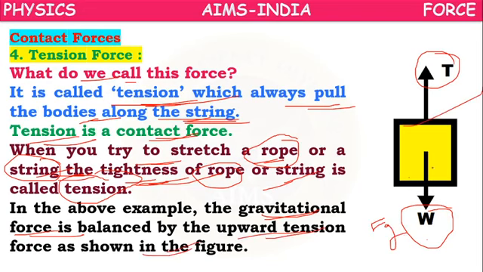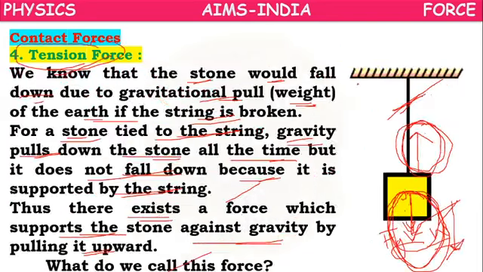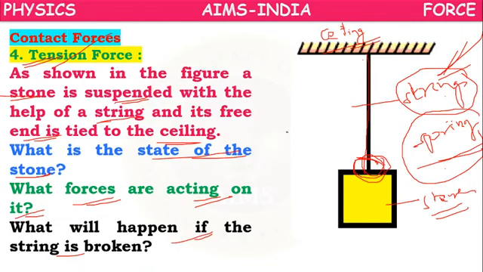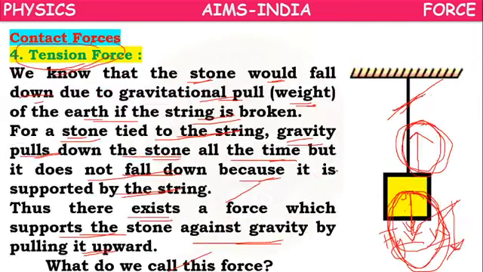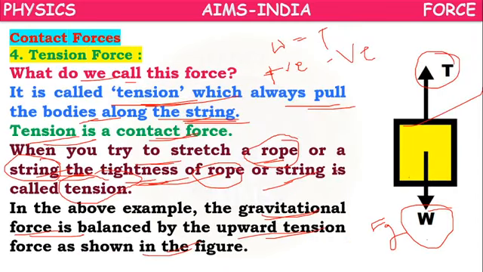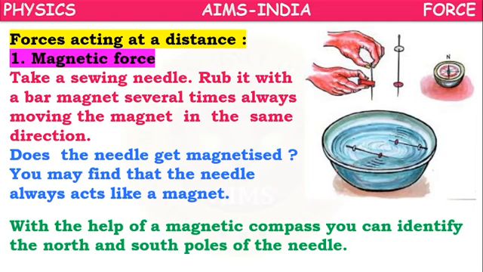in the figure. Both of them are balanced. Weight equals tension. But if one value is positive, the other value will be negative. But the net force will be 0. So that's why we can say that this stone is in equilibrium state, because the net force is 0. Next, that is about tension force.